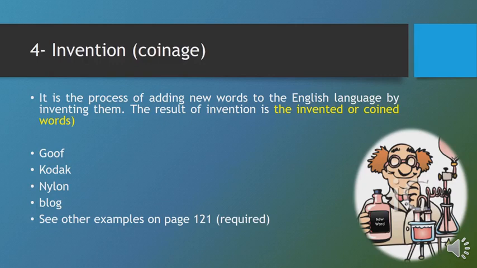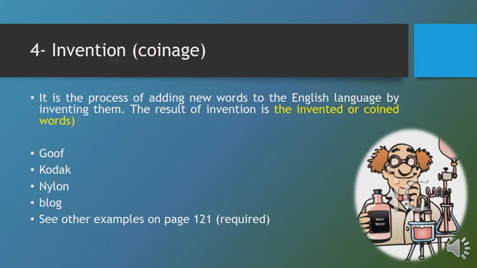In the previous lecture, we talked about three processes of word formation. They were borrowing, derivation, and compounding. In this lecture, we are going to talk about the rest three of them, starting with invention or coinage.